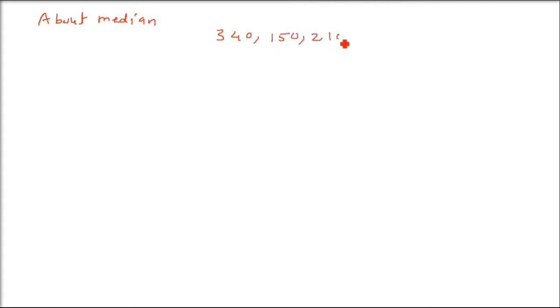We have 340, 150, 210, 240, 300, 310 and 320. So these are the data we have. Now we have to find out the mean deviation. How to find out the mean deviation? First thing is about median. So first we have to find out the median. So we will arrange it in the ascending order, the lowest one first and the highest one last.